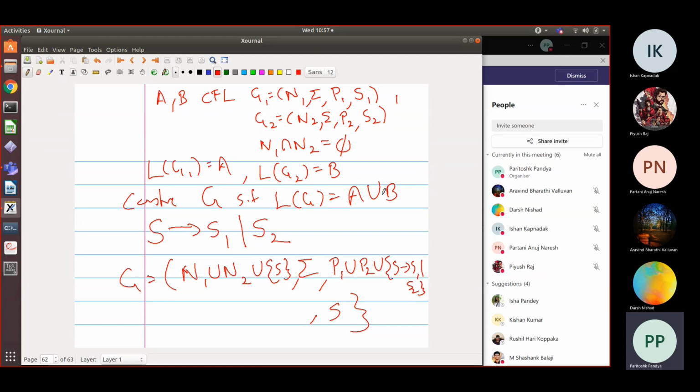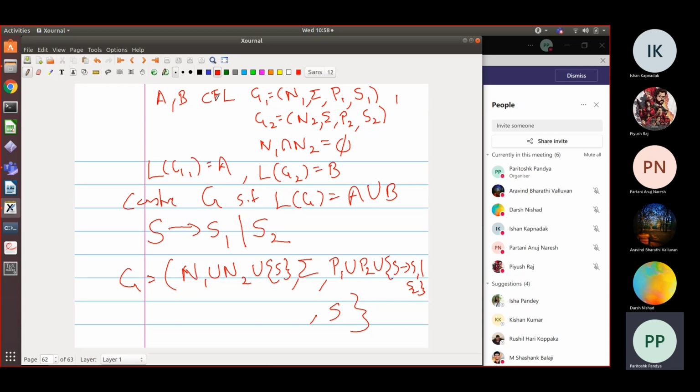If we had to give a proof, what would we do? We would say that if a string belongs to language A, that is, it was derivable in G1, we would do a modified derivation. We would start with S, rewrite it with S1 and then mimic the derivation in grammar G1, and get that string.